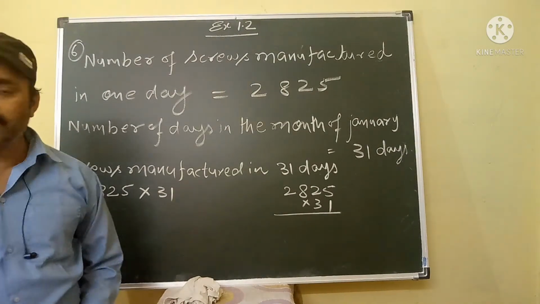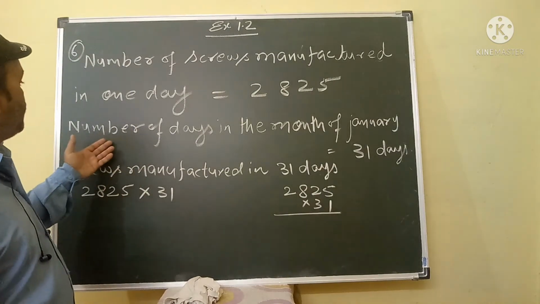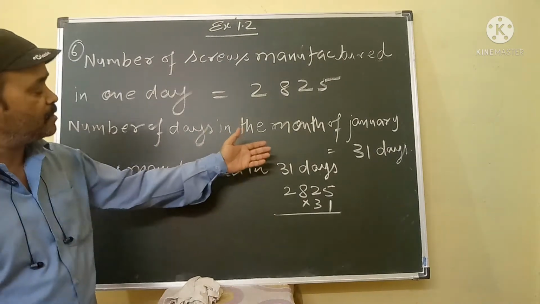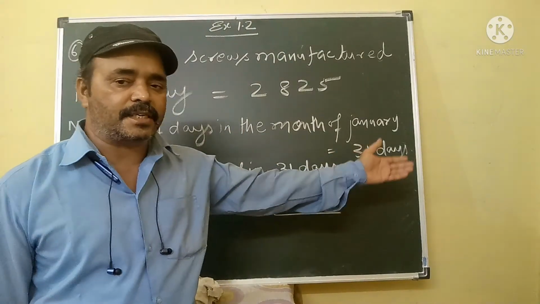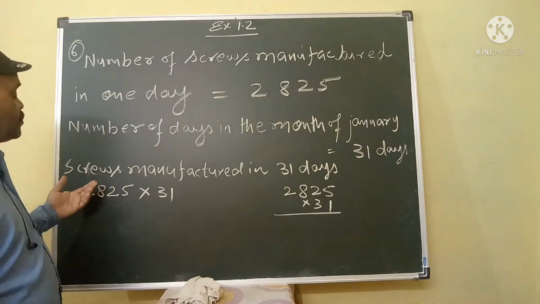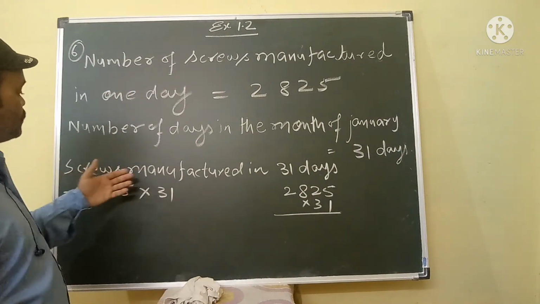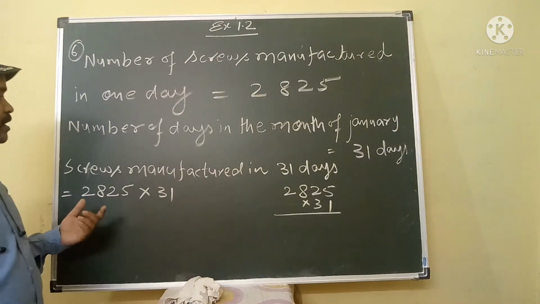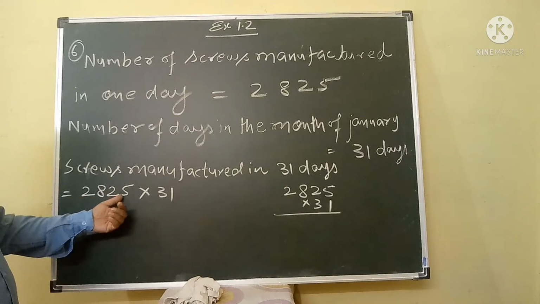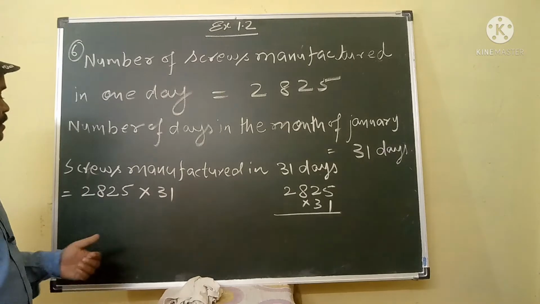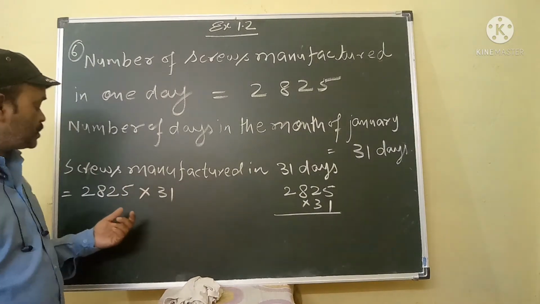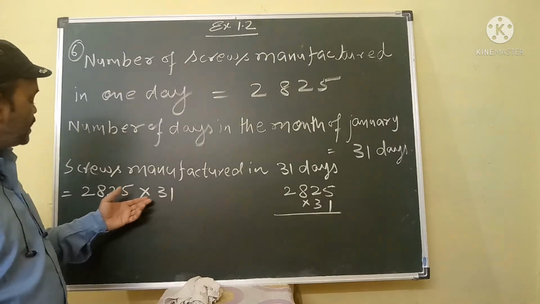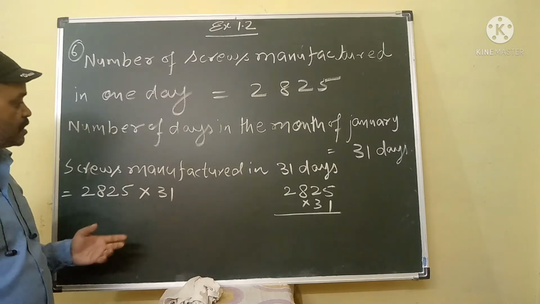So first we will find out the number of days in the month of January. Number of days in the month of January is 31 days. In this question we will find out the number of screws manufactured by the machine in 31 days. So what we will do? 2,825 multiplied by 31. That is one more question. Why are we multiplying for this question?